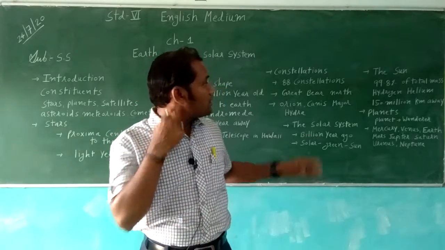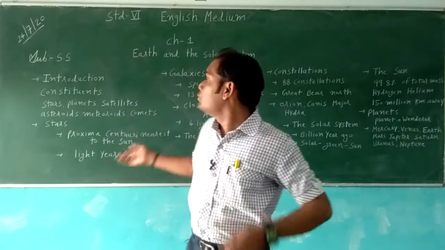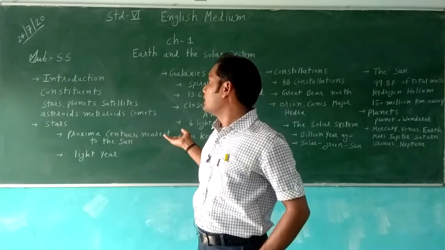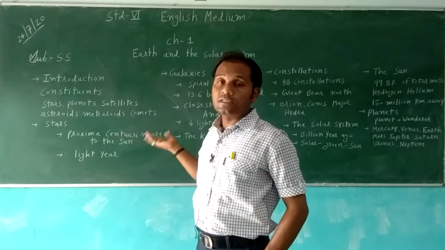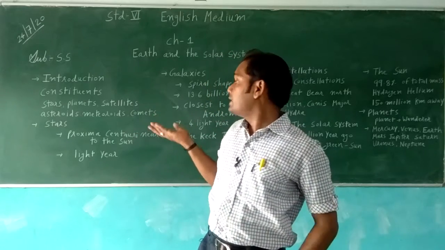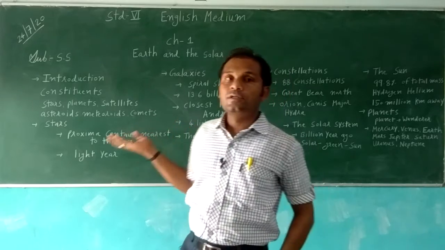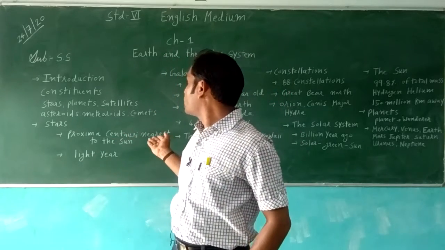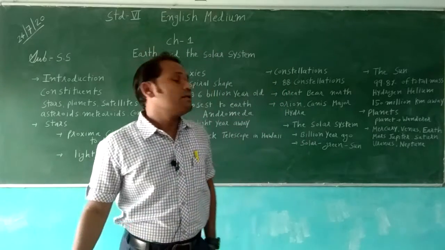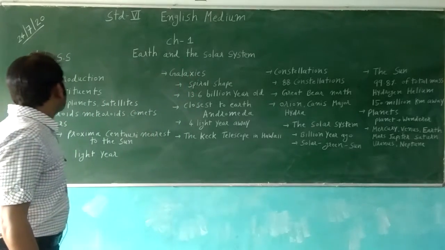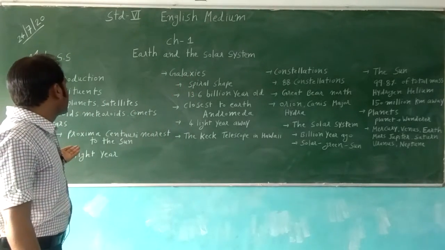So these are all the things we have covered about the universe. The introduction, the constellations of the stars, planets, satellites, asteroids, meteoroids, and comets. Proxima Centauri is the star nearest to the sun.